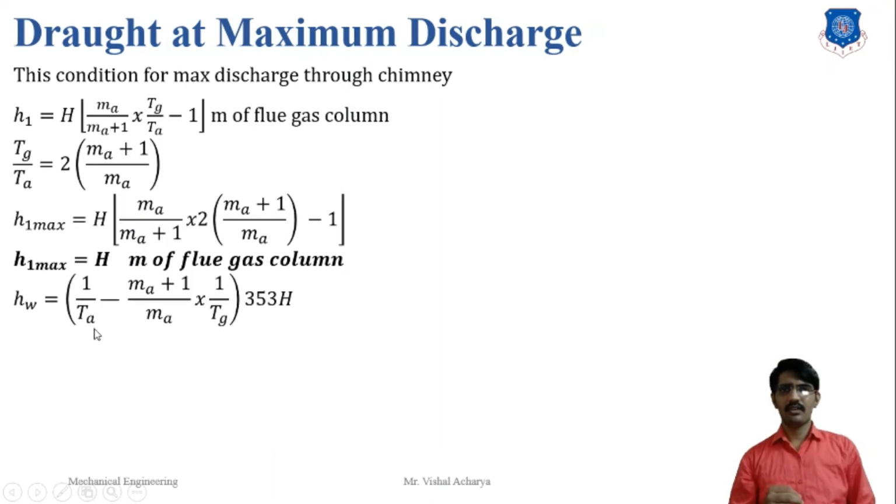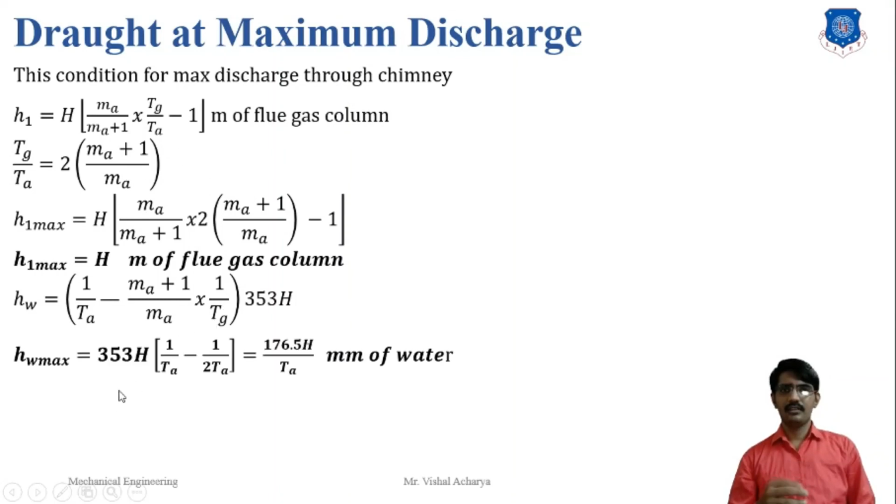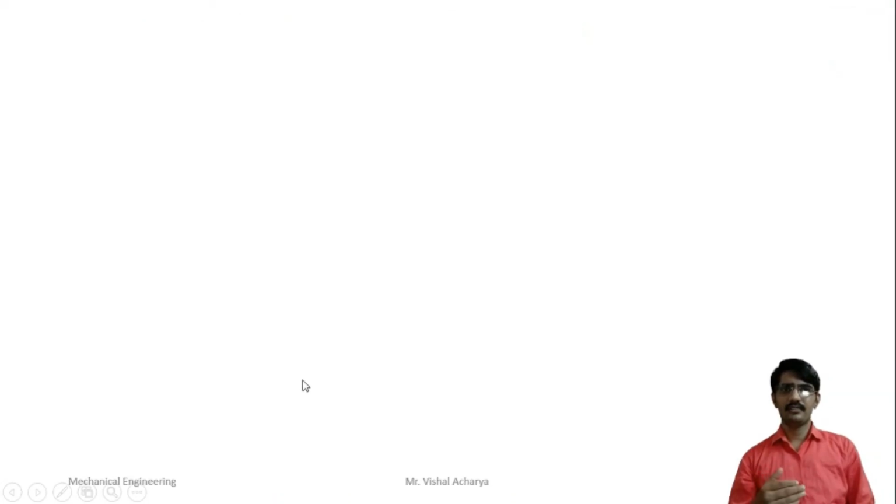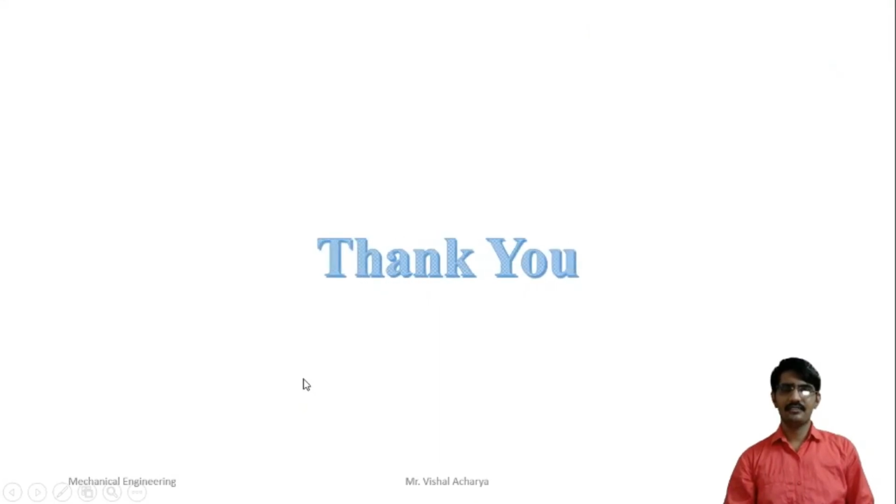Same for the water: 1 by Ta minus (Ma plus 1) cross 1 by Tg, 353 H. Here the Tg value is equal to 2 into (Ma plus 1) by Ma cross Ta. We put this value in this equation. 353 H into 1 by Ta minus here 1 by 2 Ta. So we get the answer in terms of column of water as 176.5 H upon Ta. Thank you.